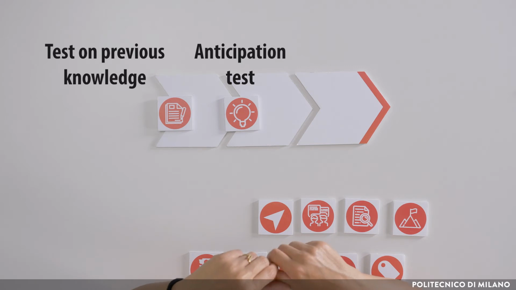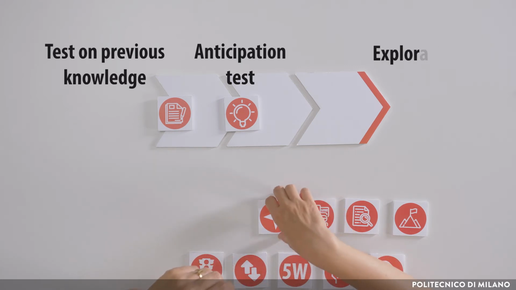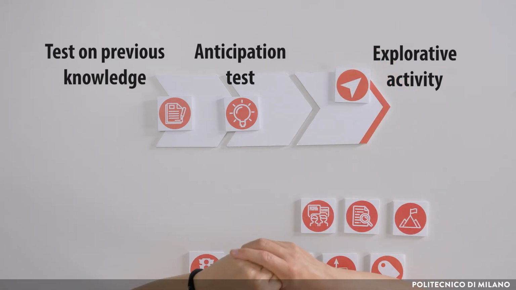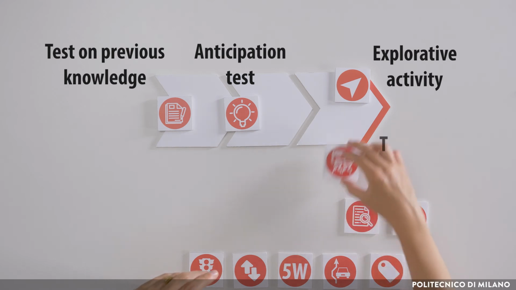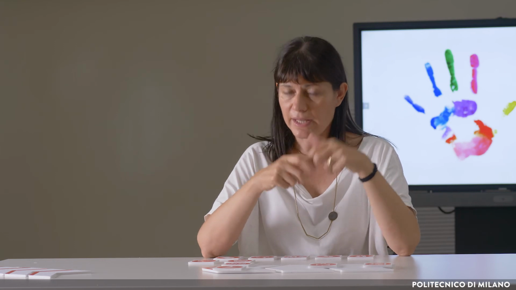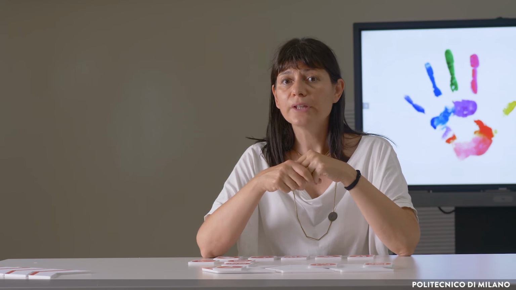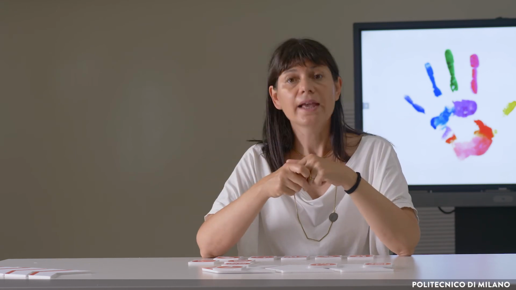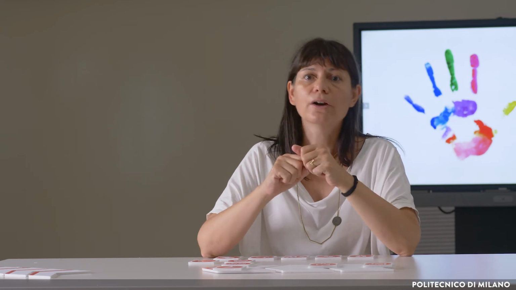At the end of a theoretical lecture, he can decide whether to assign an explorative activity regarding a real case scenario. The teacher can also assign a simple test to consolidate what was explained. Students will answer this test individually at first, then discussing their answers with the student sitting next to them, and then answering the test again individually, confirming or changing their initial answer.